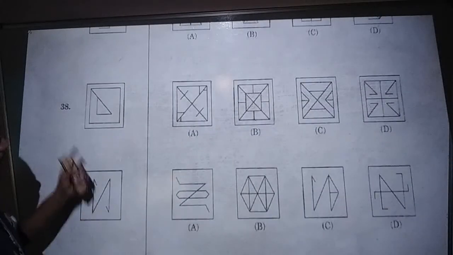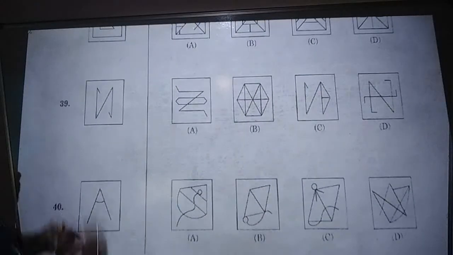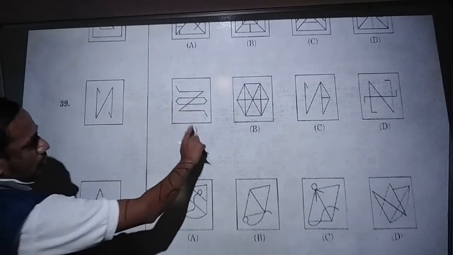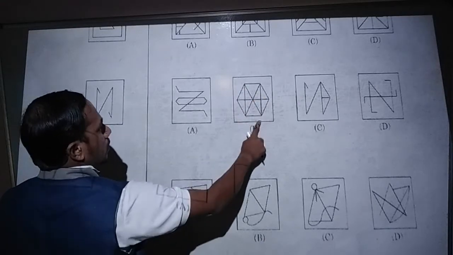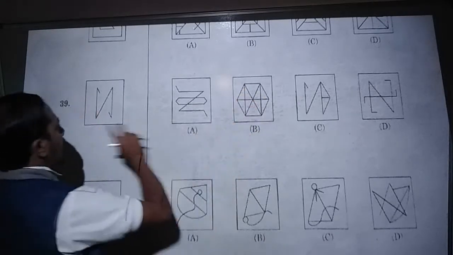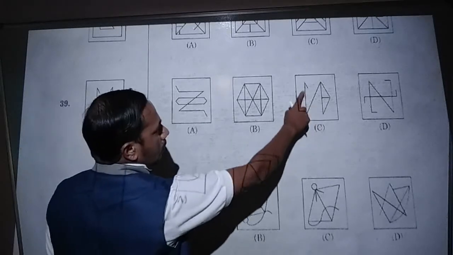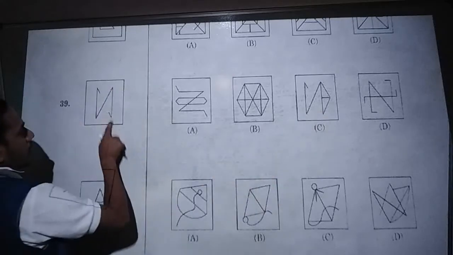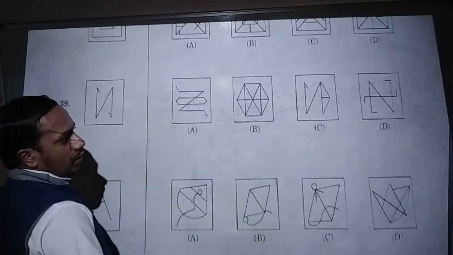Question number 39. This structure you are going to identify. Where exactly do you identify? Here, no. This one, like this, and like this. A small part also we can cut and fix. This is also possible. This one is not possible, because like this structure we have, but another part is going inside, while here the part is going outside. That is also not correct.